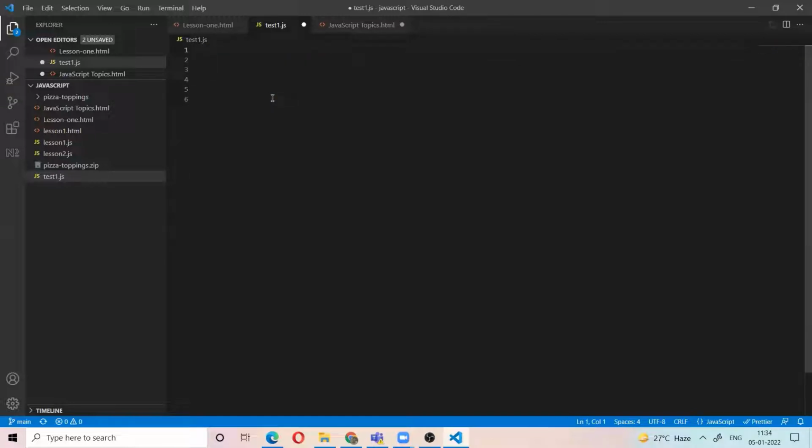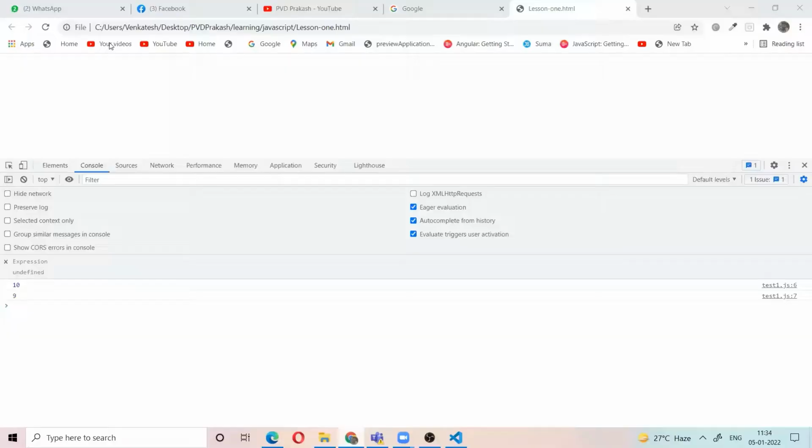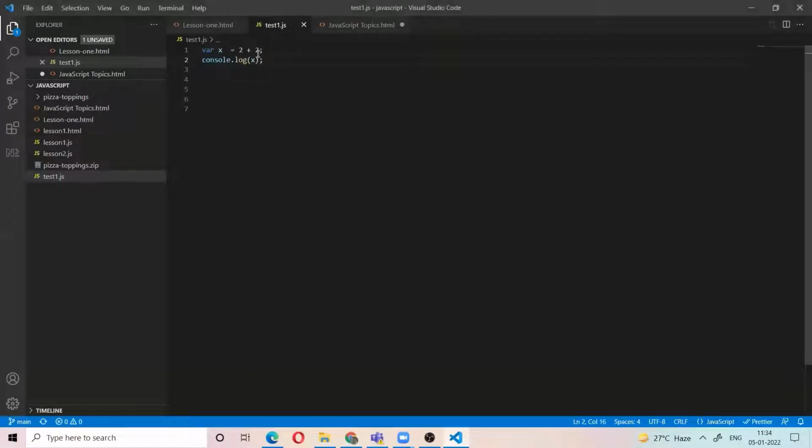Now we have the different data types. For example, x equal to 2 plus 2. What is the output? The output is 4, so we are adding the numbers.